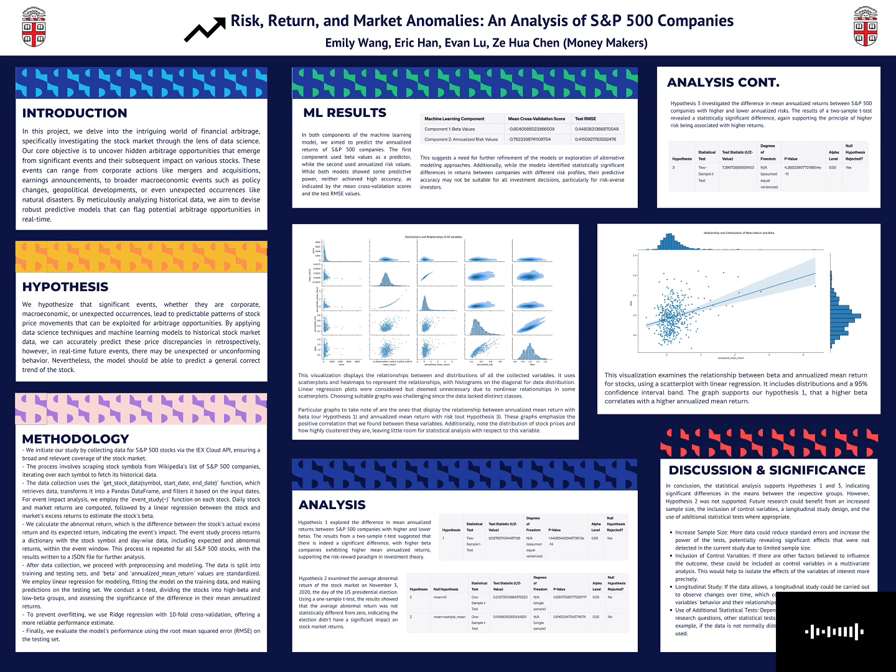Once we had the data, we preprocessed it and started the modeling phase. The data was split into training and testing sets. The beta and annualized mean return values were standardized. We used linear regression for modeling and fitted the model on the training data. To validate the model, we also conducted a t-test dividing the stocks into high beta and low beta groups and assessing the significance of the difference in their mean annualized returns.